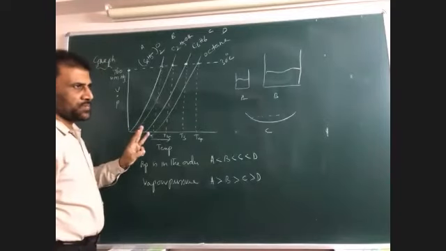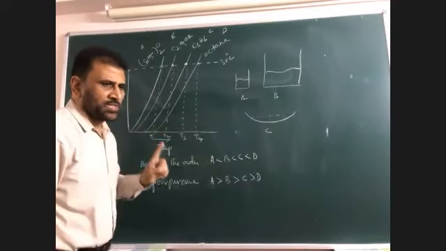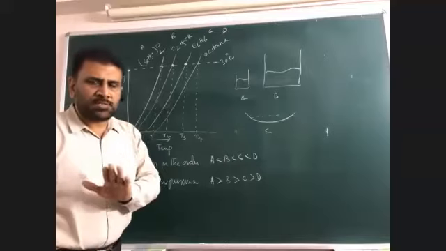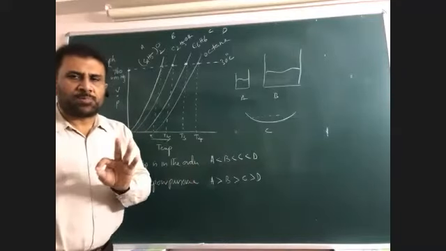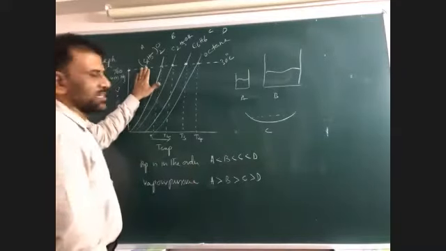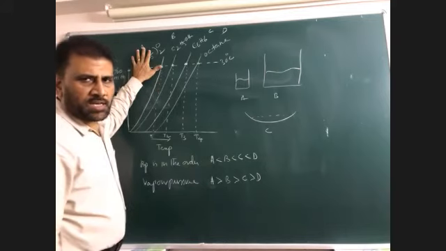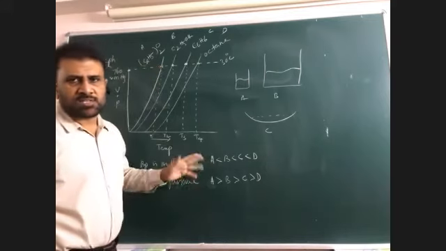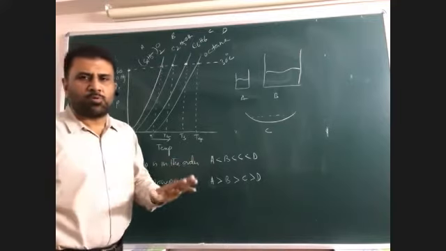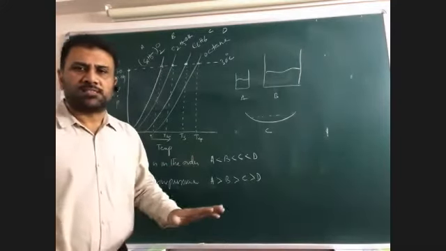3 points. Vapor pressure depends only on temperature. Vapor pressure does not depend on the surface area. Maximum vapor pressure of any liquid is 760. More volatile liquid has low boiling point, and vice versa. Vapor pressure is applicable only for liquids, not for gases.